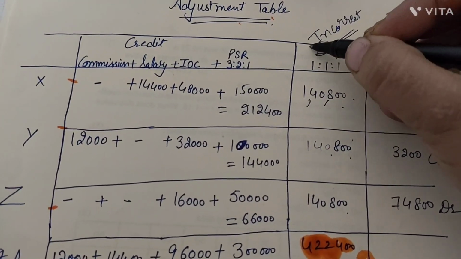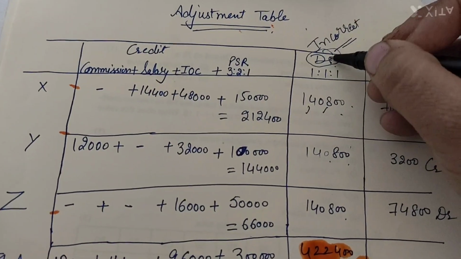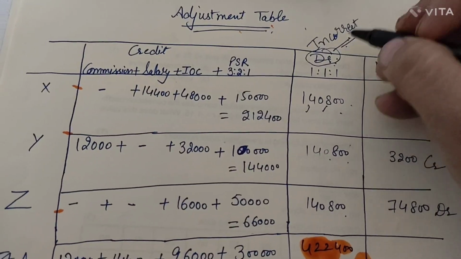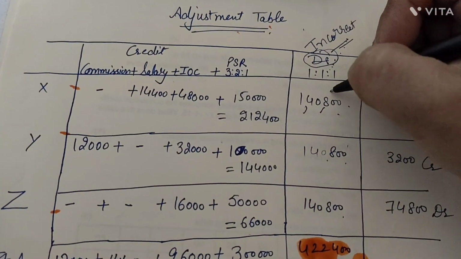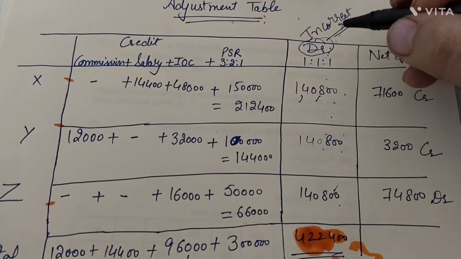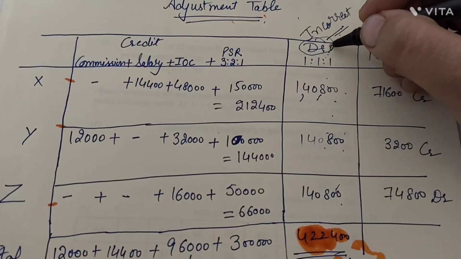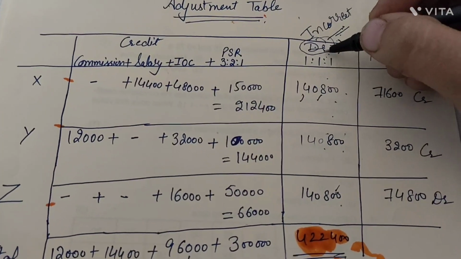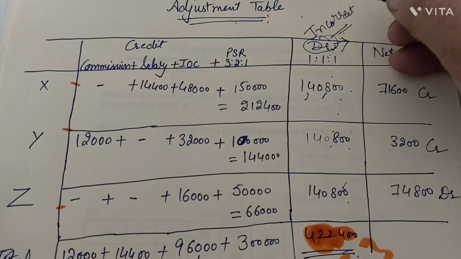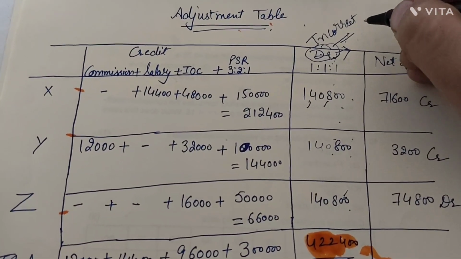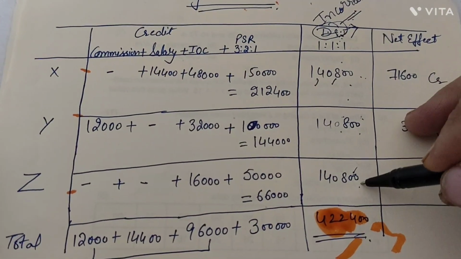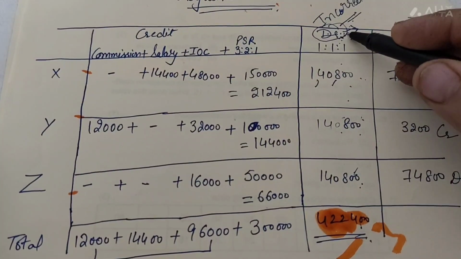Now what you have to write in your adjustment table are the things which were incorrect and have already been credited. This profit was earlier credited to the partners' capital account. So we want to rectify our mistake, and this whole profit now should be debited, right? Because in accounts we can't make the correction by crossing or erasing, so we have to do the opposite. What is the opposite? We have to debit our profits equally, right? This is the total profit which we need to debit.